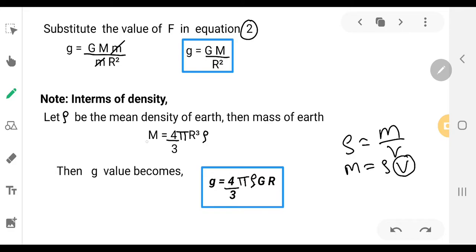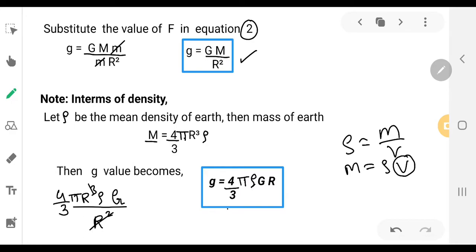Now substitute this value of mass in the g equation. So g is equal to G times 4 by 3 pi r cube rho, divided by r square.